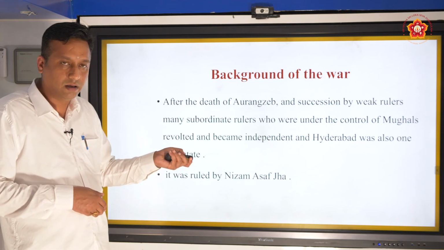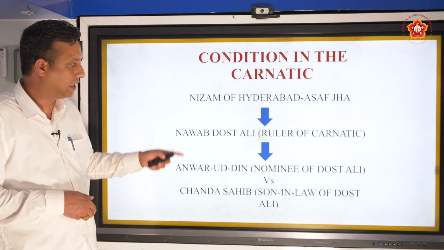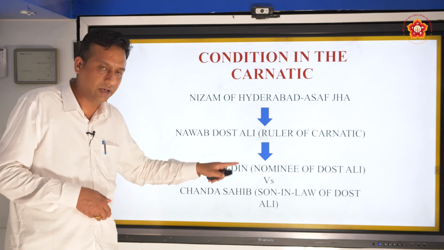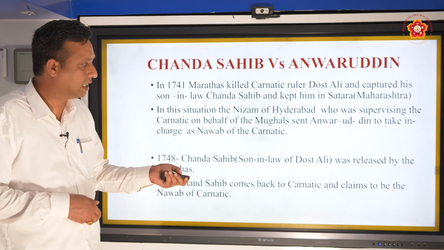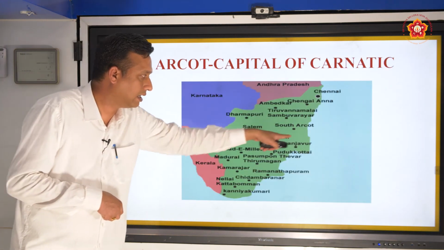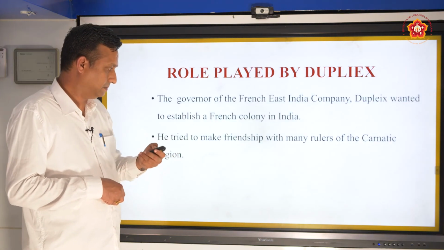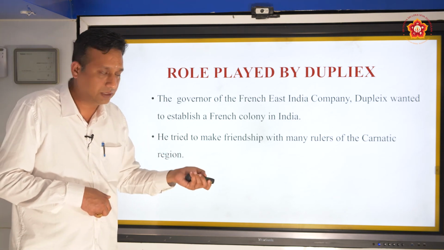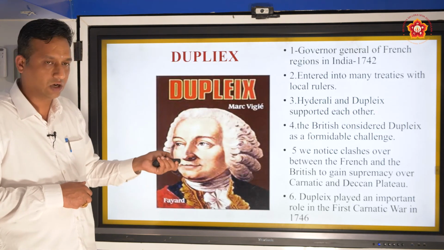Then the background of this war was the Nizam of Hyderabad and the killing of Dostali, the rivalry between his son-in-law and his nominee, and interference by the French and the English to gain control. So Arcot, you can see here, Tamil Nadu, this particular area. Then Dupleix, an ambitious ruler, tried to make friendship with many of the native rulers to gain control. So you can see here Dupleix, his background.